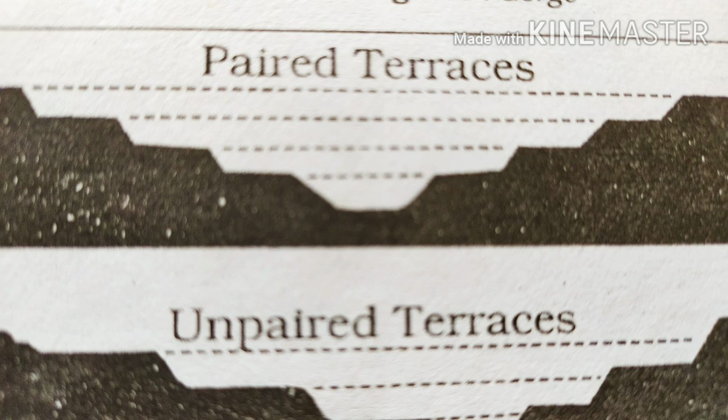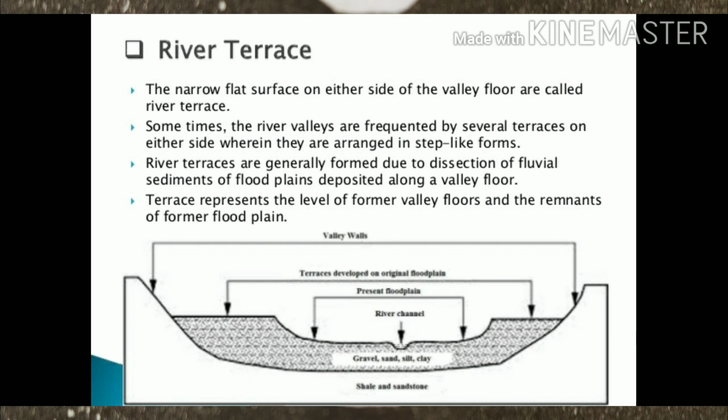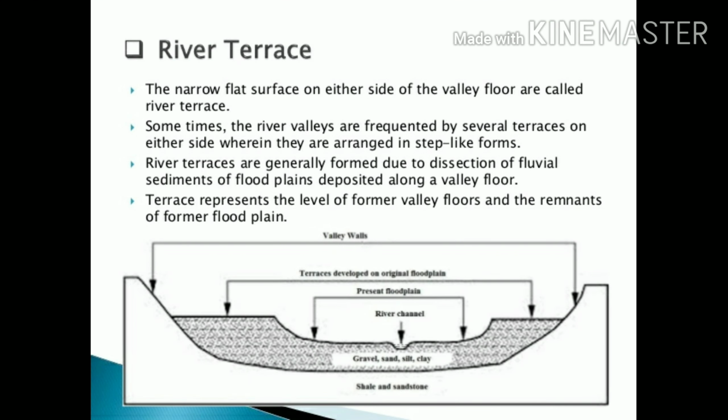So you can also see that there are two types of terraces. Paired terraces means both sides will be similar; unpaired means they will not be similar to each other. Here are some points given to remember the formation of the river terrace. You will go through them.